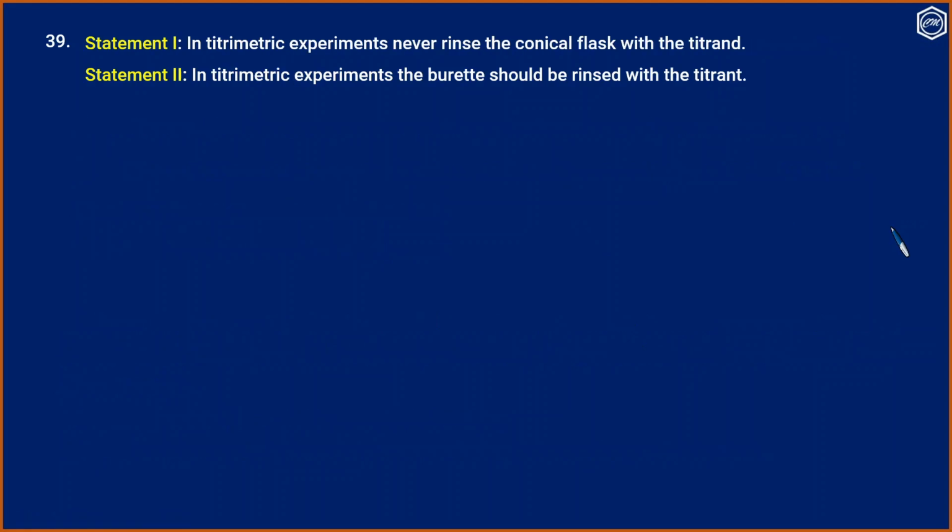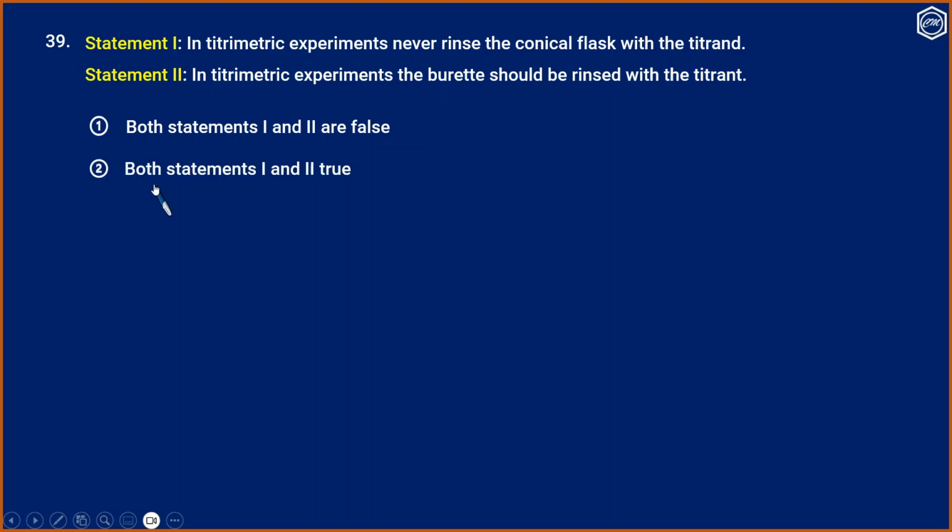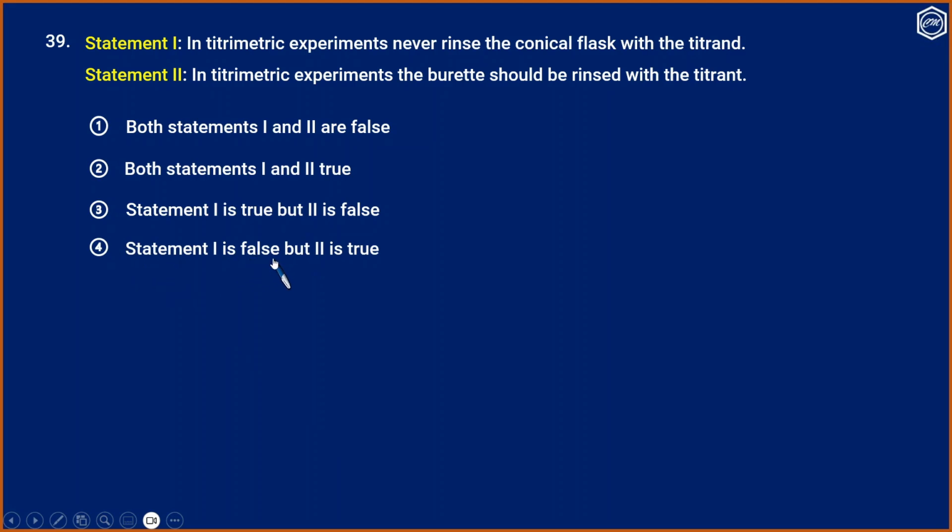Question 39. Statement 1: In titrimetric experiments, never rinse the conical flask with the titrant. Statement 2: In titrimetric experiments, the burette should be rinsed with the titrant. Options: both statements 1 and 2 are false; both statements 1 and 2 are true; statement 1 is true, but 2 is false; statement 1 is false, but 2 is true.